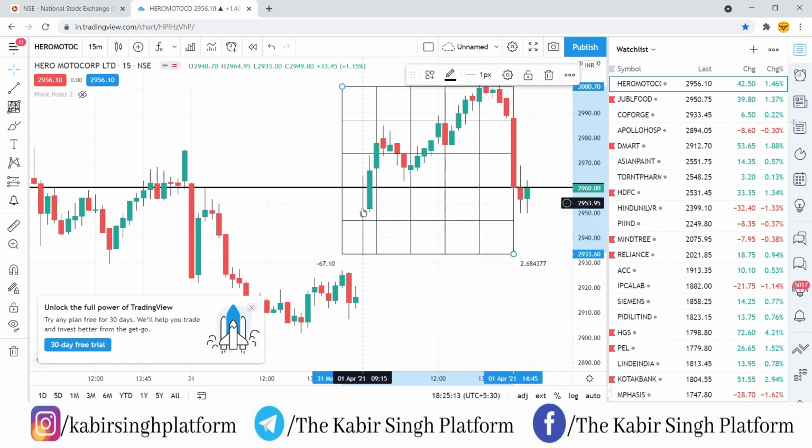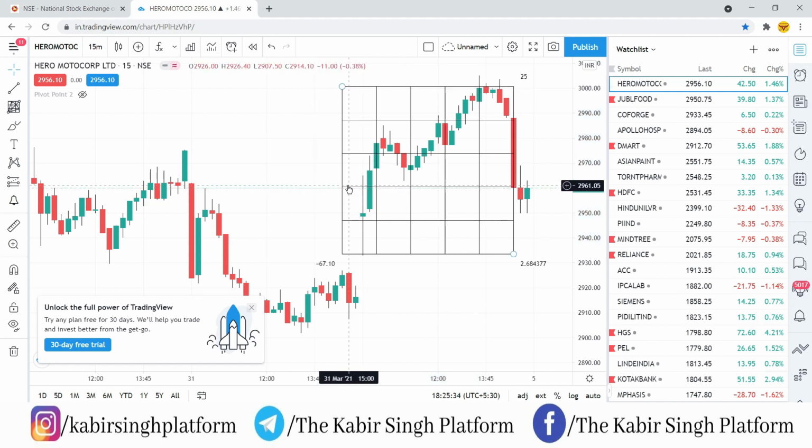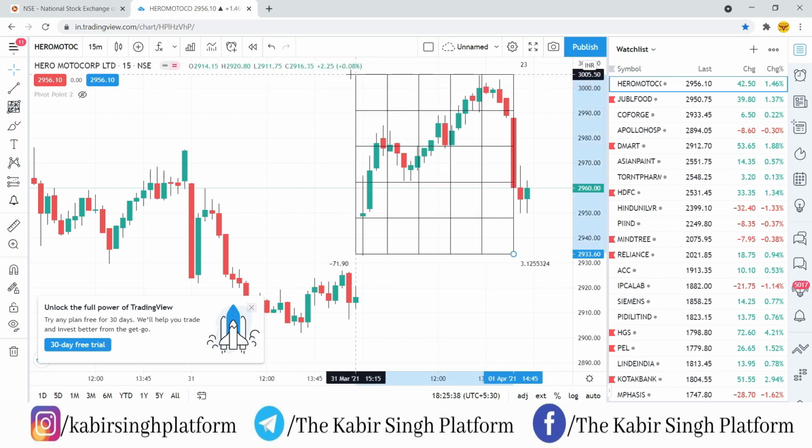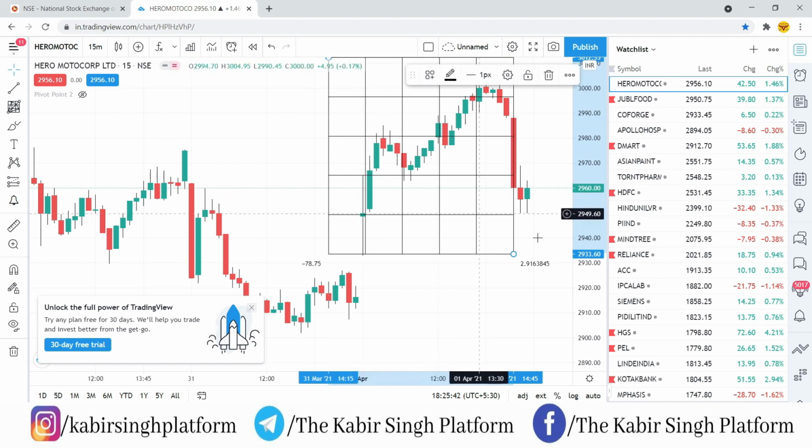Whenever the first 15 minutes candle of the day is completed, the time frame being 15 minutes over here, you have to make sure that your first Gann level is on the lowest point of the day. This is the first Gann level, this is the second Gann level, this is the third Gann level. I'll just remove this line also from here. So this third Gann level should be on the high of the first 15 minutes candle.